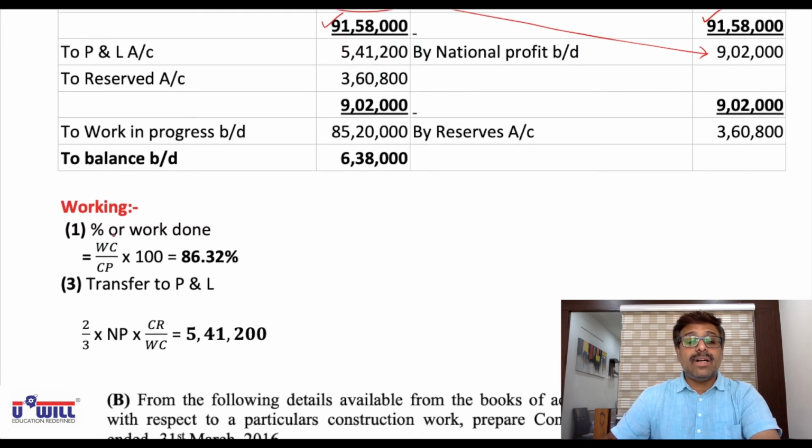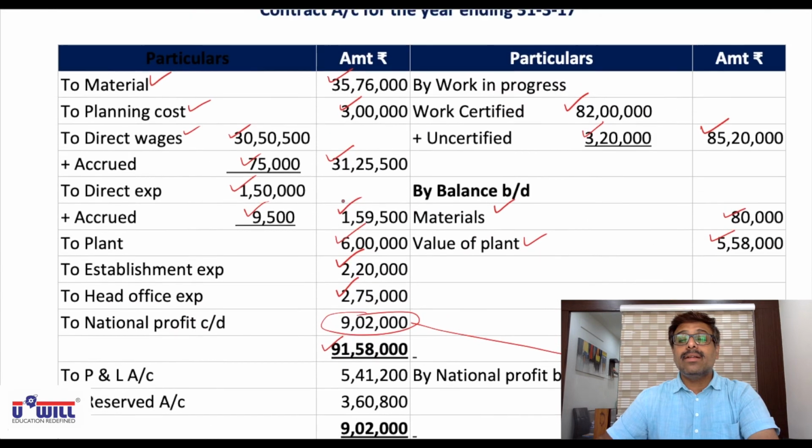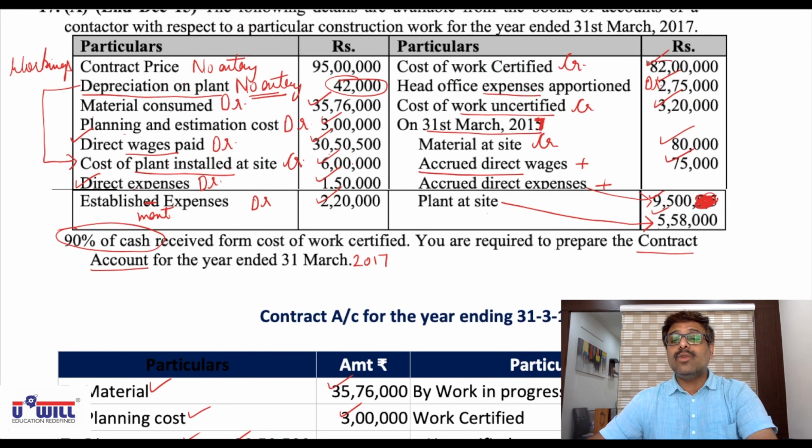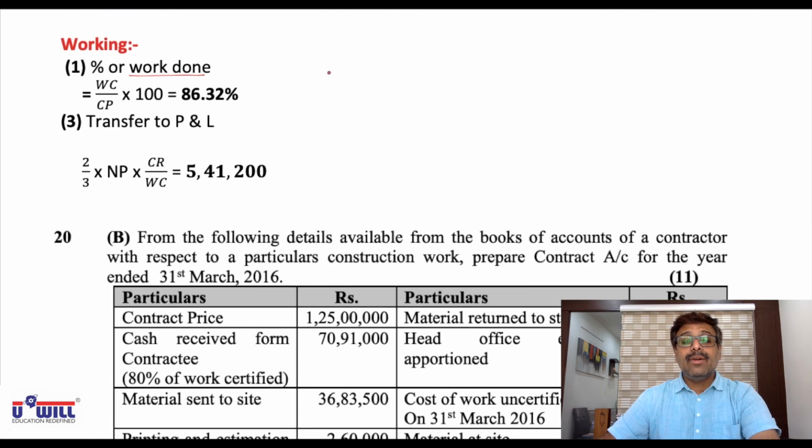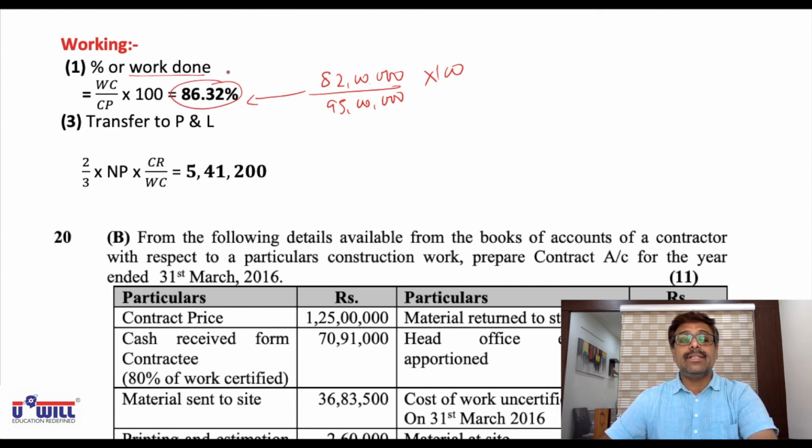Now percentage of work done workings, you all must check it. Work certified, that is 82 lakhs upon contract price 95 lakhs into 100. Okay, 82 lakhs upon 95 lakhs into 100. So you all must be able to obtain this 86.32 percentage. Now 86.32 percentage is between 51 to 90%. So 2/3 into NP into CR upon WC will be transferred to P&L account.